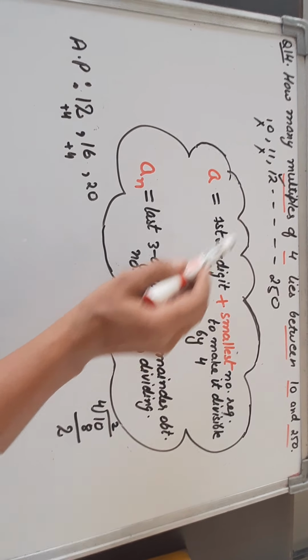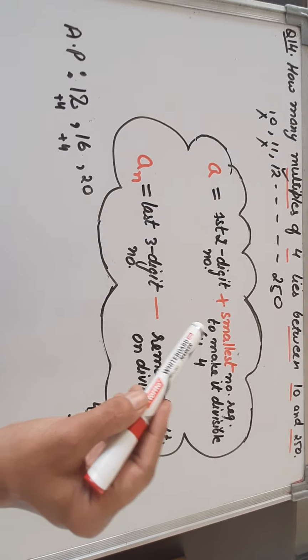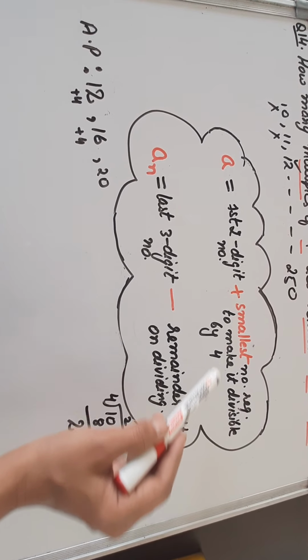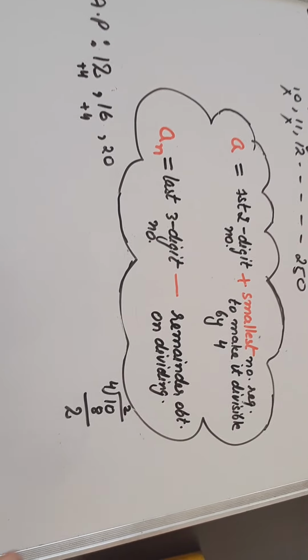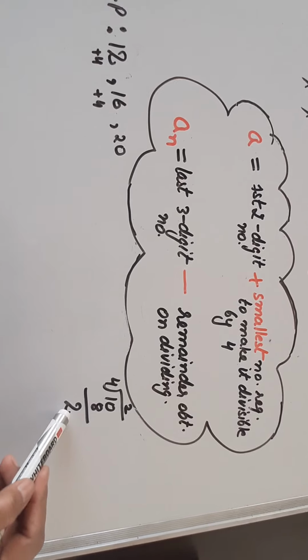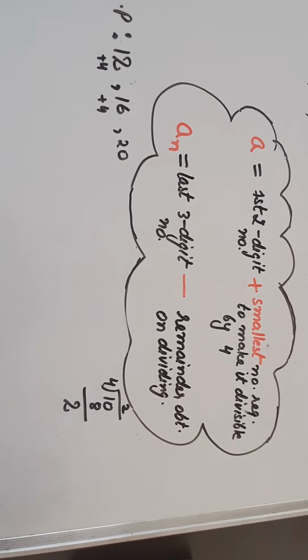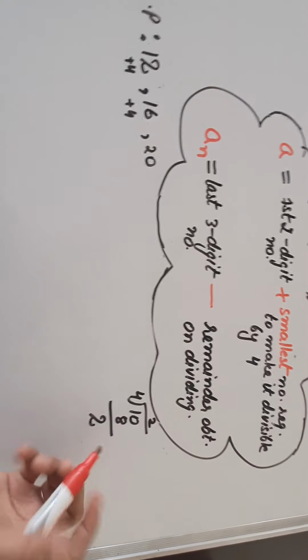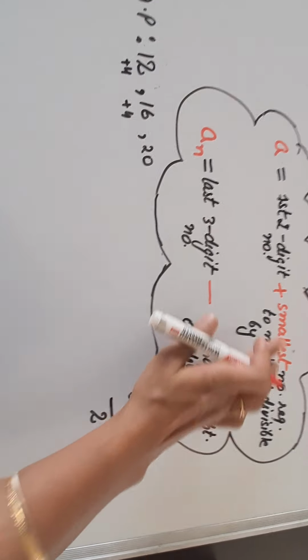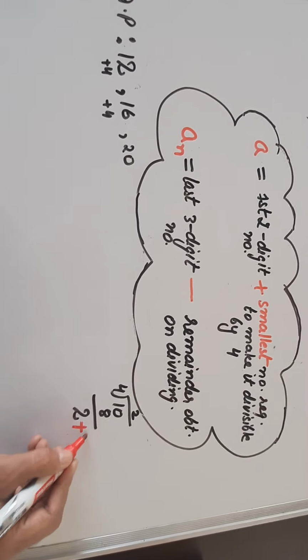Like the first 2-digit number, that is 10. Then the smallest number required to make it divisible by 4. So let us try it. 4 twos are 8. Now this is 2. We know that this is the remainder. It is not divisible by 4. Now what should be added to 2? The smallest number. Let me add 1.